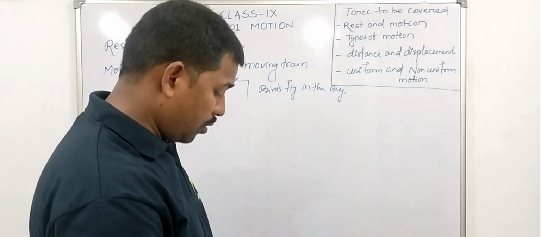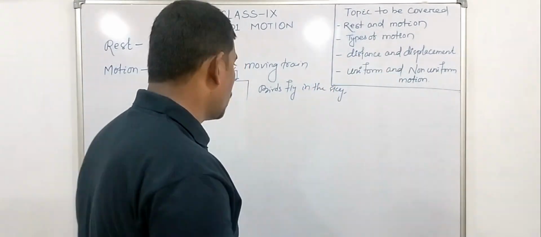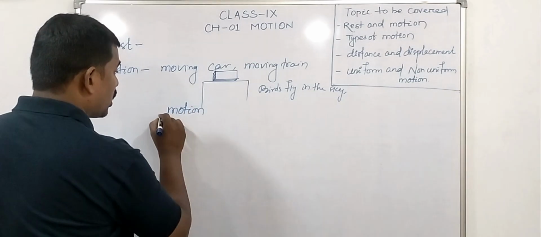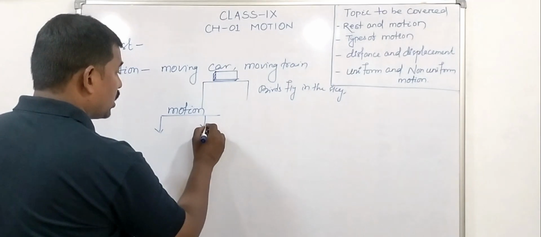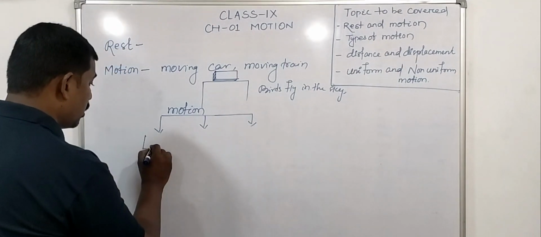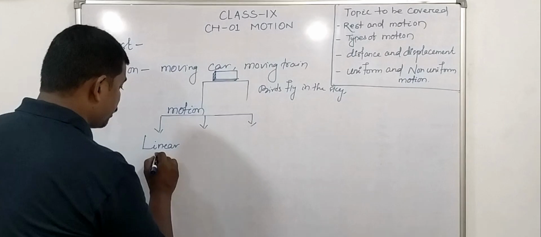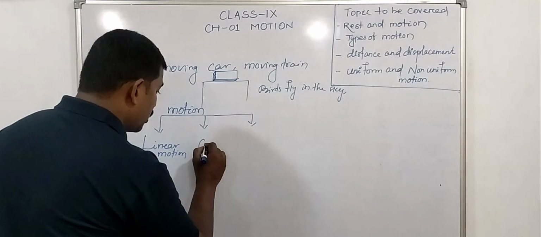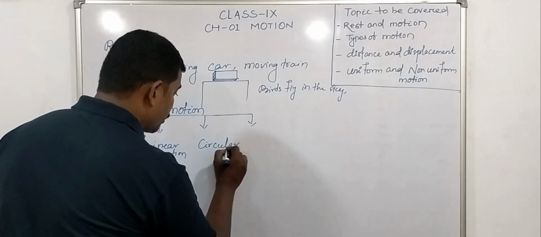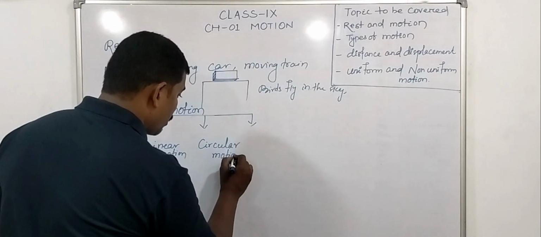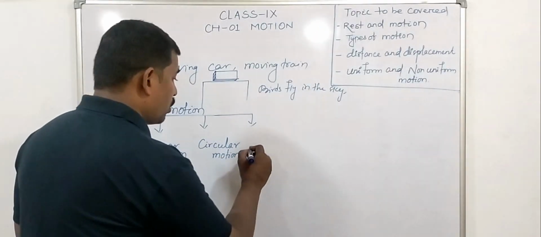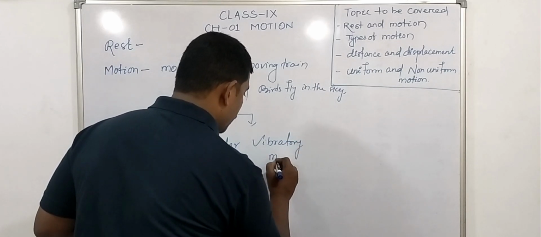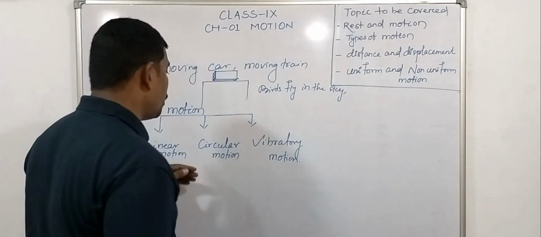Our second topic is types of motion. Motion is of three types. Sorry, motion is of three types. First one is linear motion. Second one is circular motion. And third one is vibratory motion.